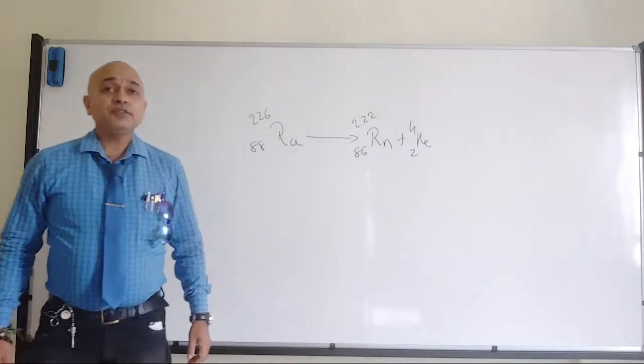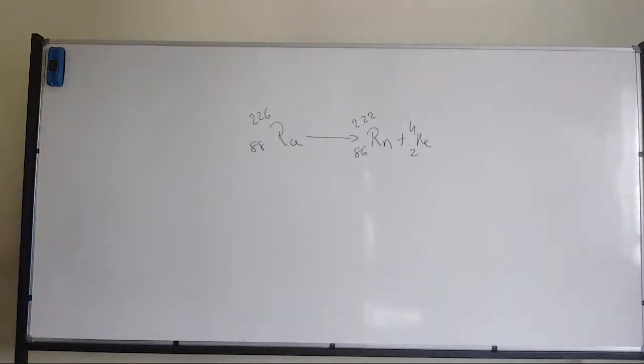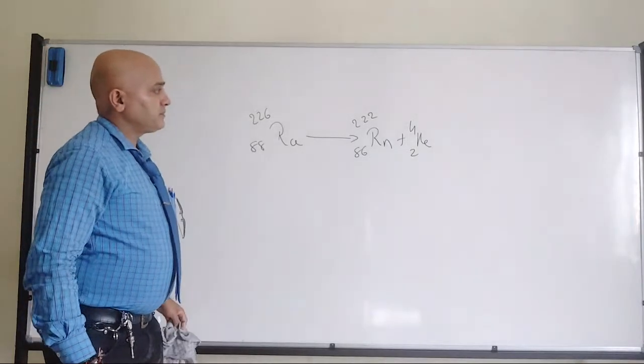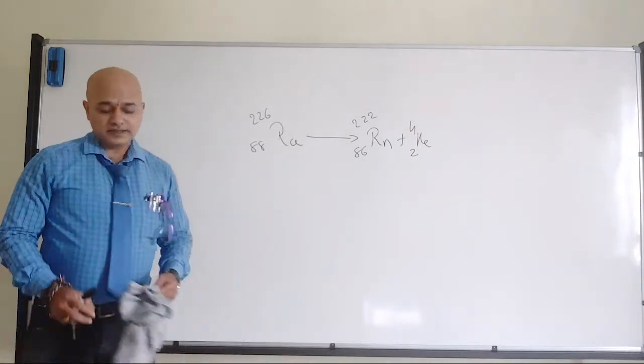Fine? So therefore they are least occurring in nature. I don't think anything I have left. Fine? Any doubts in this?